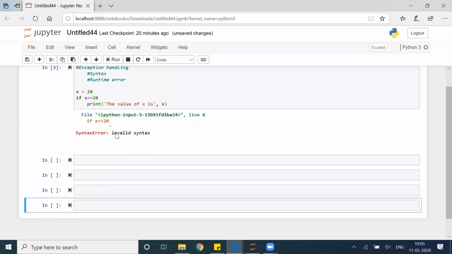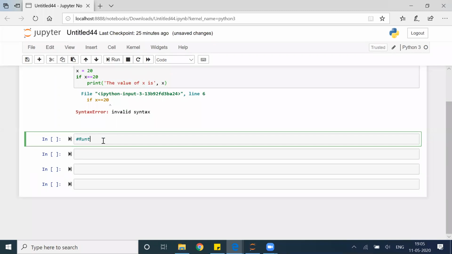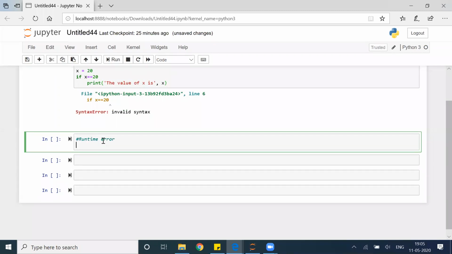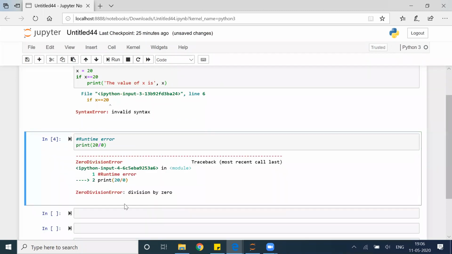Second type of error will be runtime error. So what will a runtime error be? For example, I'm dividing a number by 0. Simple, right? Print 20 by 0. It will directly give me an error, which is ZeroDivisionError. So exceptions are generated here, right?